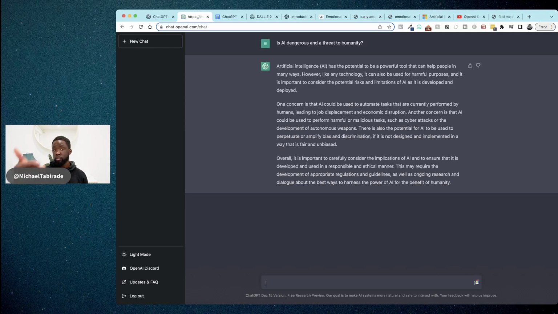So I haven't read this, but you're reading it for yourself. This is what ChatGPT is saying. There is a potential that it could be, but it comes down to, again, how it's designed. How will AI affect the workforce? Let's just see what it says whilst it's typing.